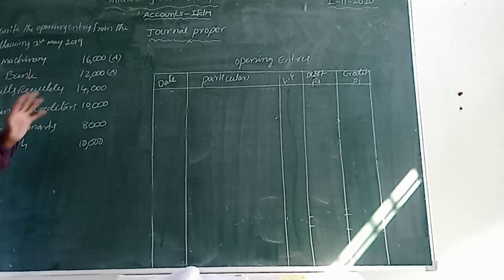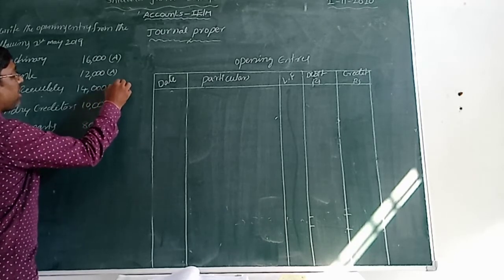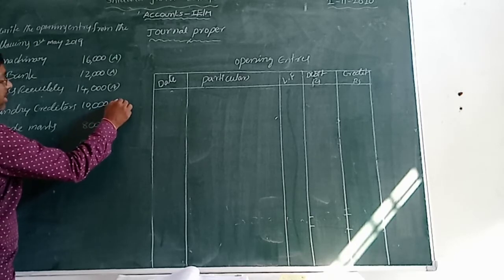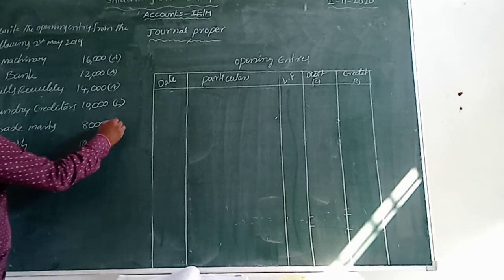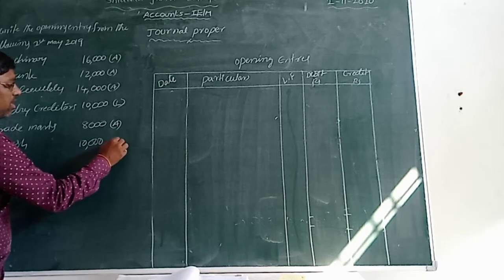Now bills receivable is also an asset. Sundry creditors is a liability. Trademarks is also an asset. Now cash is also an asset.